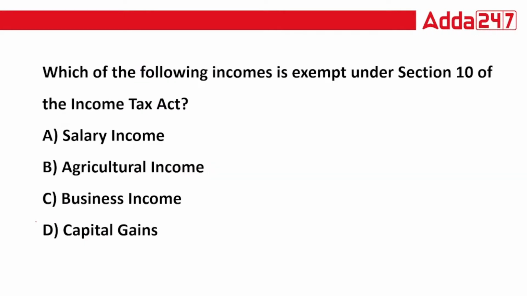Now, which of the following income is exempt under section 10 of the Income Tax Act? Salary, agricultural income, business income, capital gains. So the correct answer is option B. On salary income, like you all are earning salary, you are paying tax. If you ever start your business, in that also you need to pay tax. If you sell your shares, house, land, whatever gain you are getting, on that also we are paying capital gain tax. But on agricultural income, we get the exemption as per section 10.